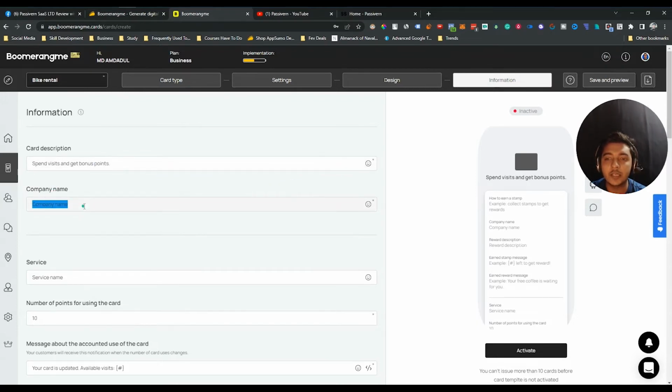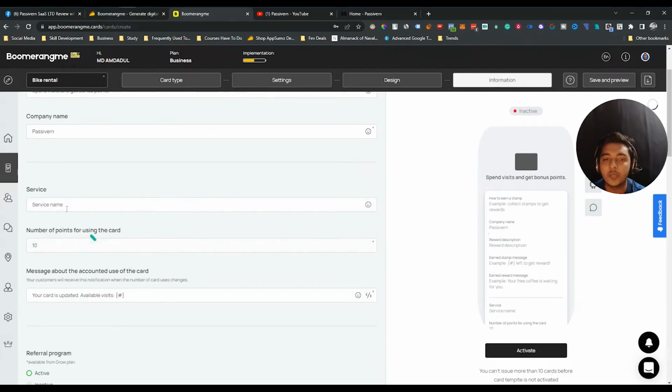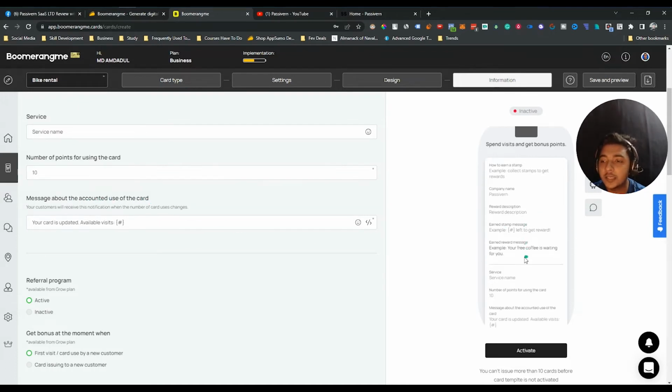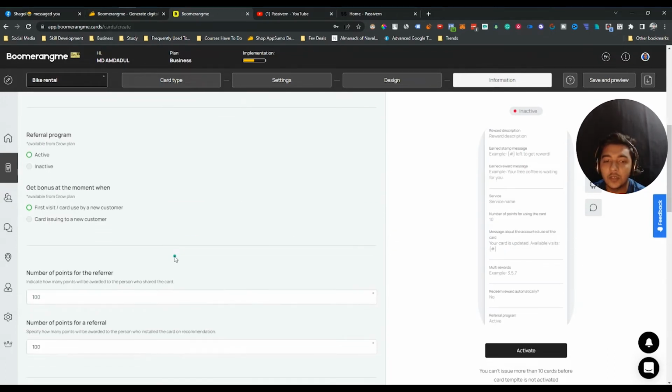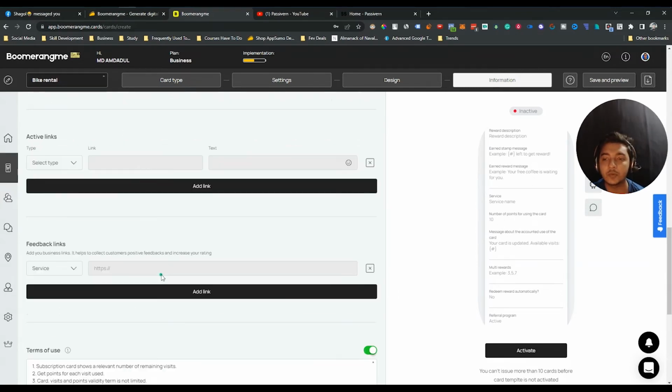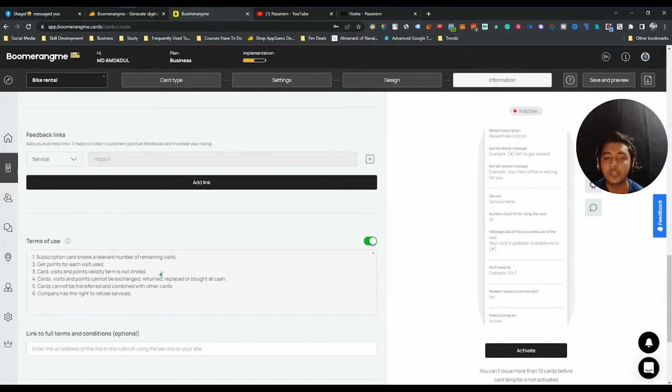And after that, here you can add your company name. Let's say the company name is Passivern, and see, the Passivern name has been added here. Similarly, they have the service name, the number of points for using the card, and messages about the use of the card. See, a lot of information is available. So you can add any type of information that you want to use on the card. You can also add the terms of use here.